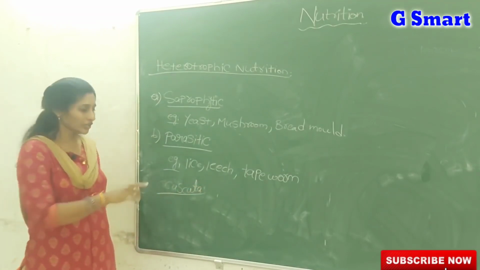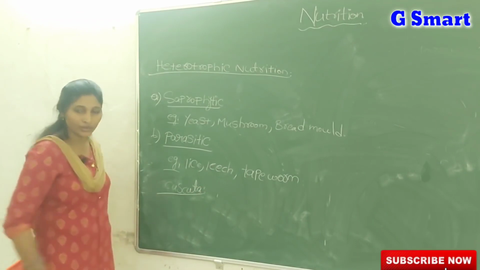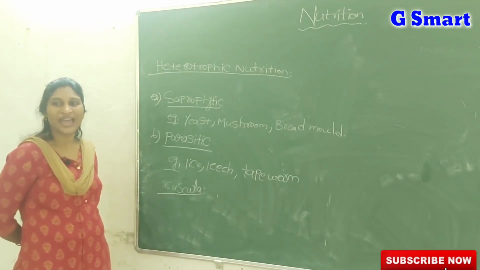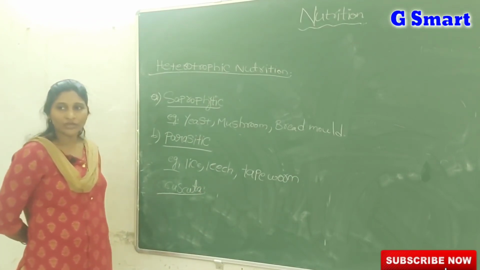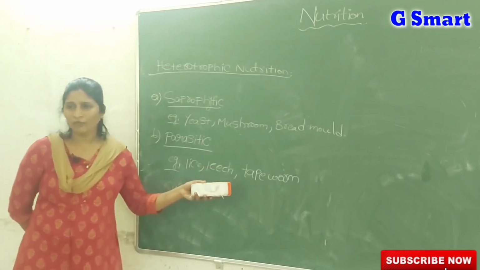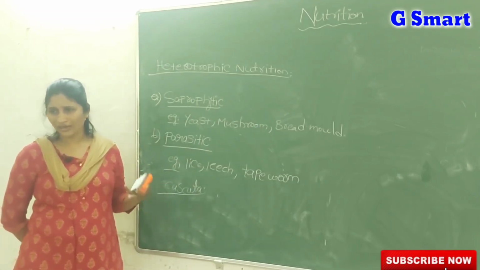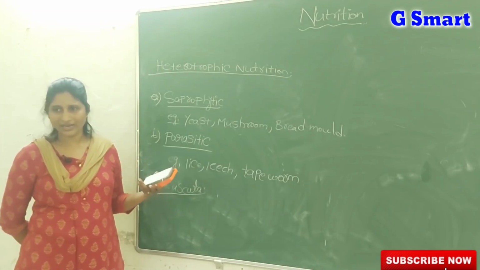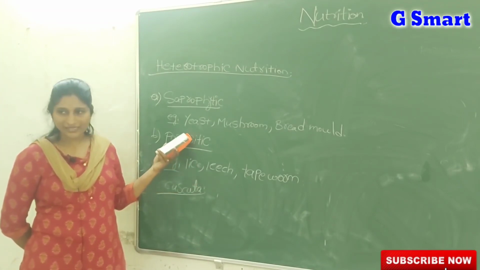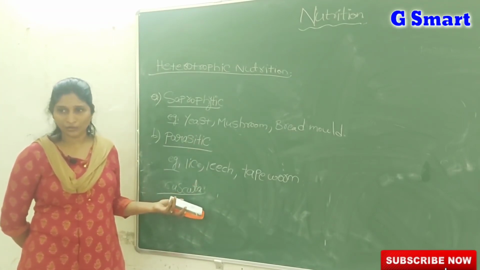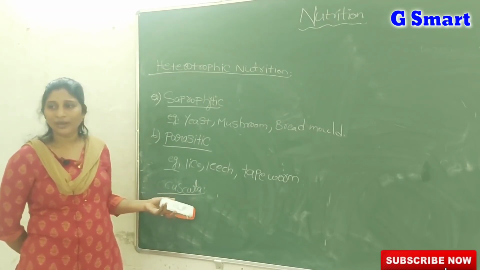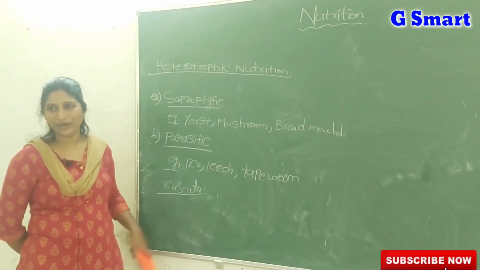Cuscuta plant. So in the plant category, only Cuscuta we give as an example for a parasitic plant. Coming to animals, lice, leech, tapeworm, even mosquito and housefly, those all are taking nutrients from humans and other animals. So these all are parasitic, but plants are mostly autotrophs. But Cuscuta, one plant, is known as a parasitic plant example.